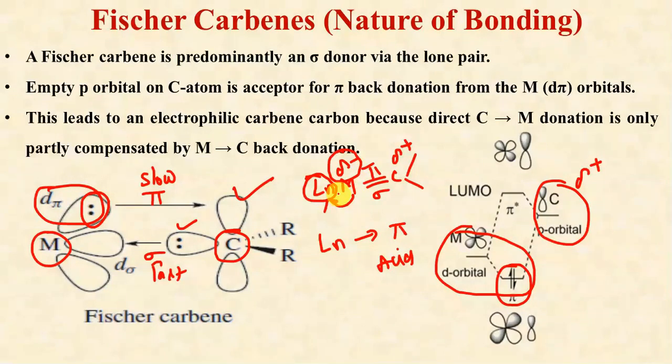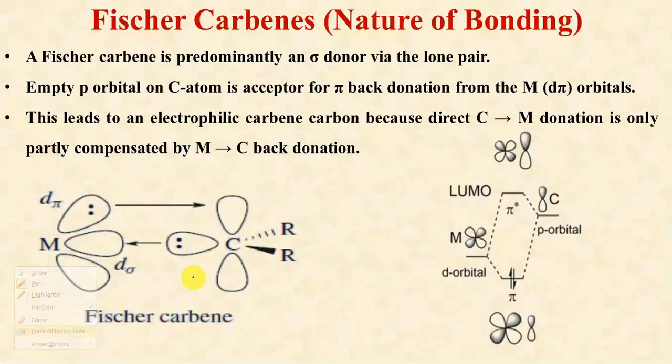So the presence of pi acid ligands along with the metal will stabilize the Fischer carbenes. That's why we say pi acid ligands should be present on transition metals. So this is very important. This is the complete slide for the presentation.